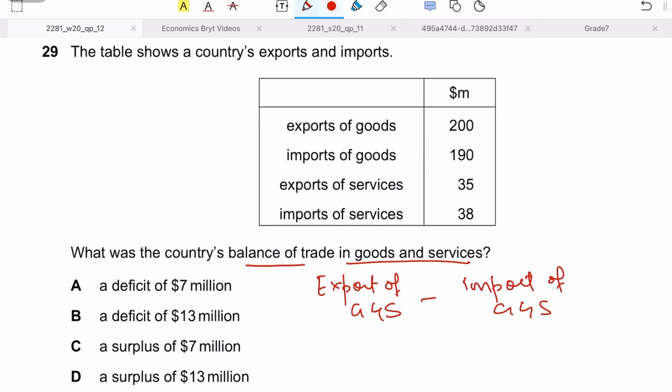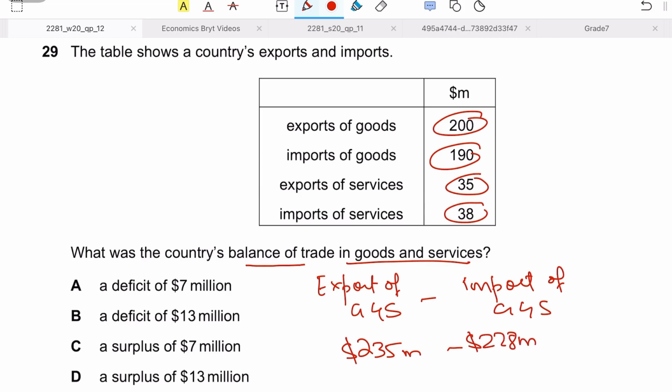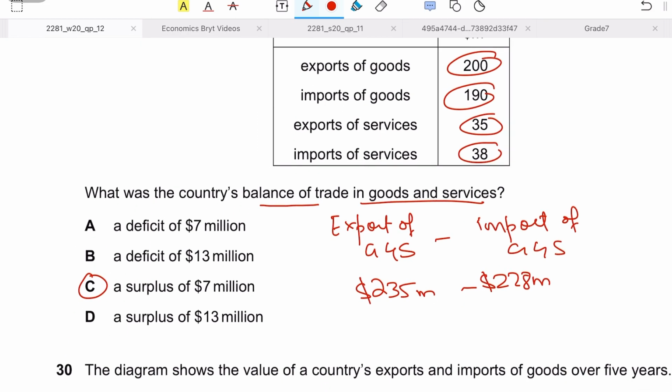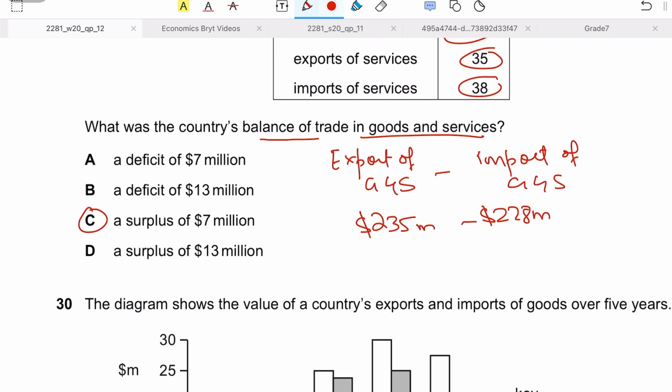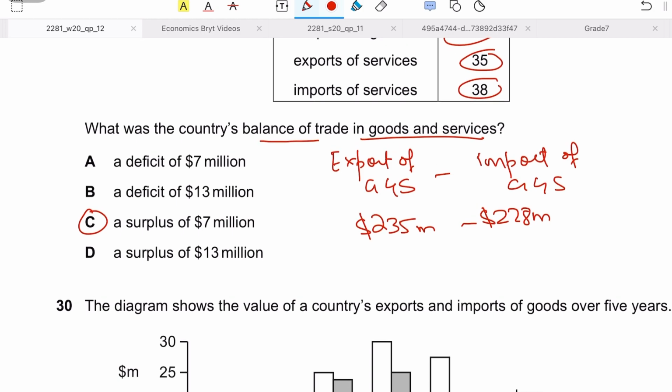So export of goods and services is 200 plus 35. This gives us $235 million, minus imports, which are 190 plus 38. So 190 plus 38 gives us $228 million, and if you deduct it, the answer would be $7 million in surplus. Why? Because obviously exports are greater than imports. Whenever exports are greater than imports, it results in a surplus. So the answer is C, right? Exports are credited into the current account, and imports are debited from the current account.